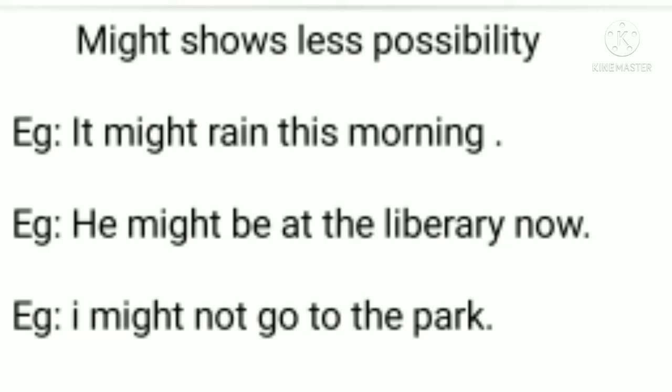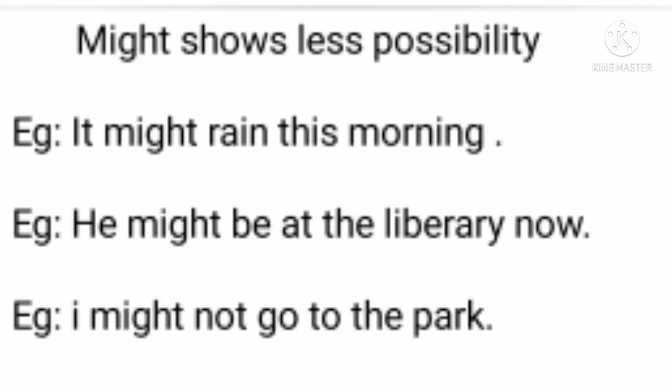Next example, he might be at the library now, that he might be present in the library, but the chances are less, right? Not more chances are there that she might be at the library. It shows less chances, less possibilities, right?